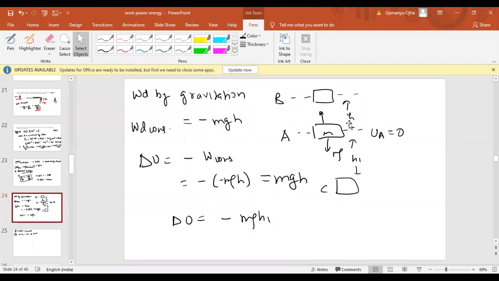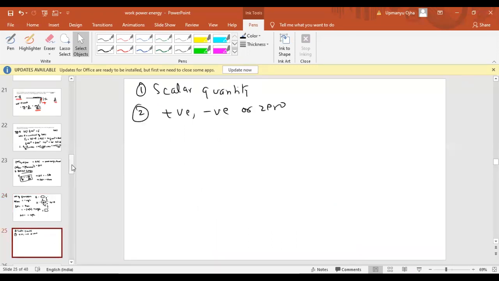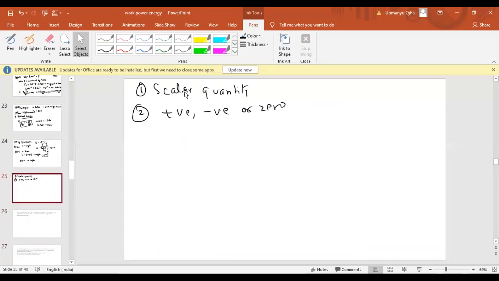Second case, if the body is displaced below the reference point, like from A to C, then the potential energy change will be minus mgh1. And if we are not displacing the body at all, the potential energy change will be 0. So that is about some properties of potential energy: it can be positive, it can be negative, and it can be 0.